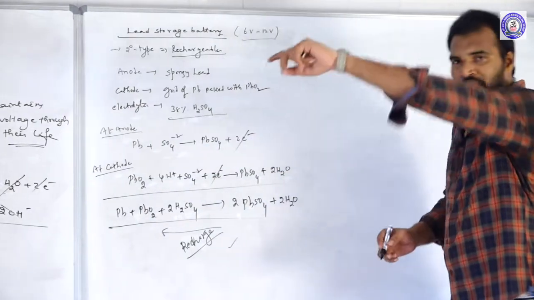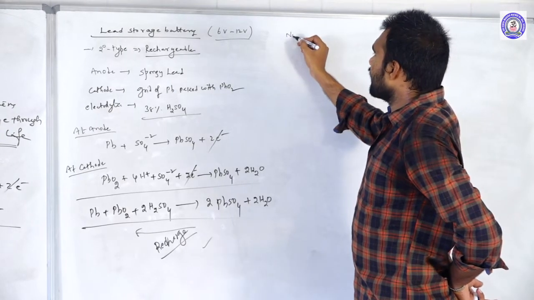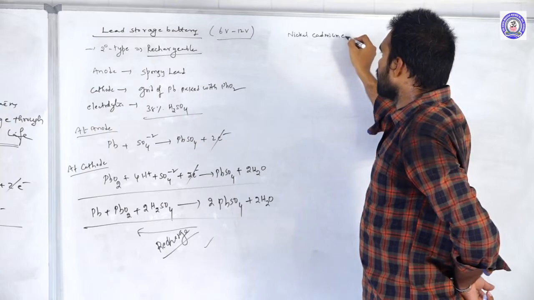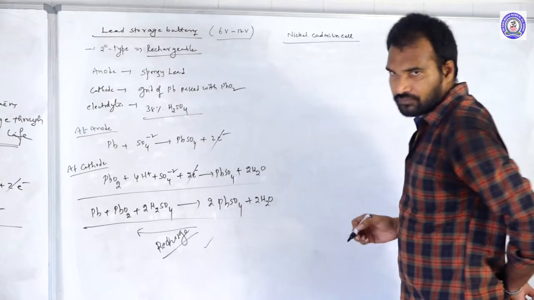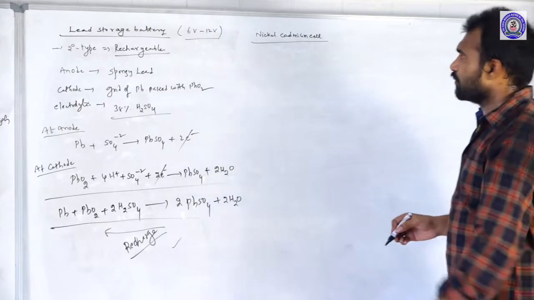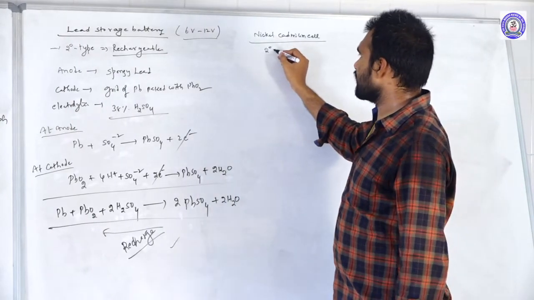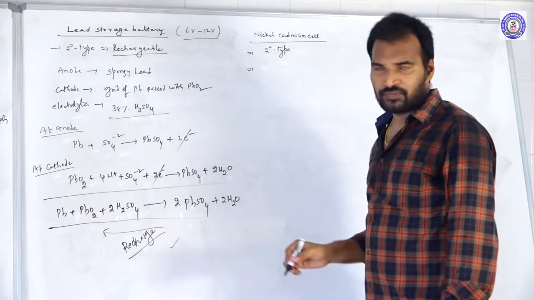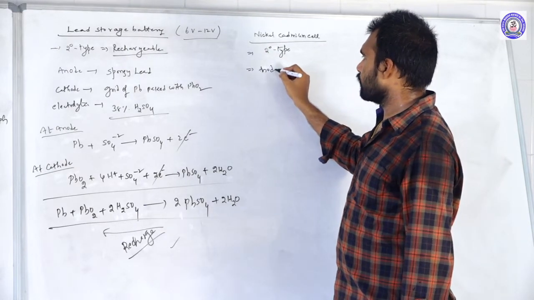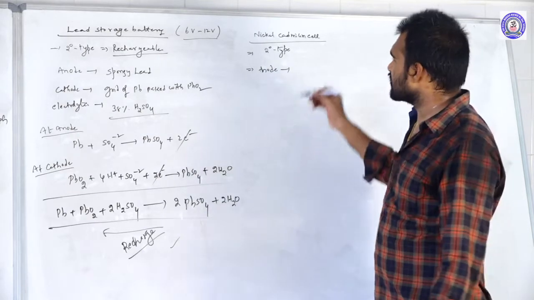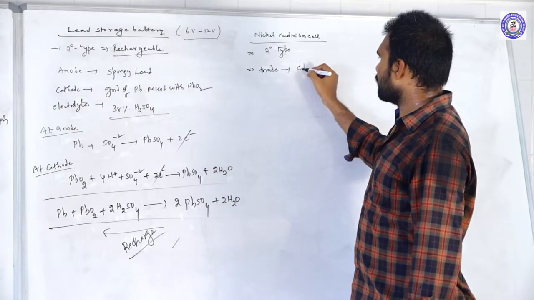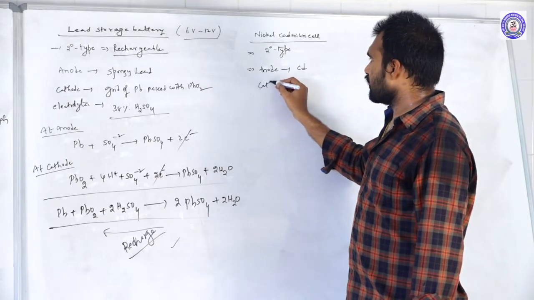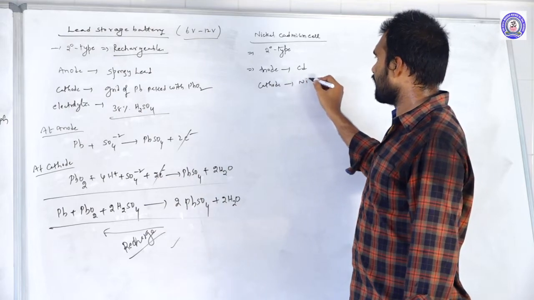Let us move to the fourth cell, that is the nickel cadmium cell. What is this nickel cadmium cell? It is also a secondary type of cell. Secondary type means it is a rechargeable cell. And what is the anode here? Here the anode is cadmium, and the cathode is nickel oxide,